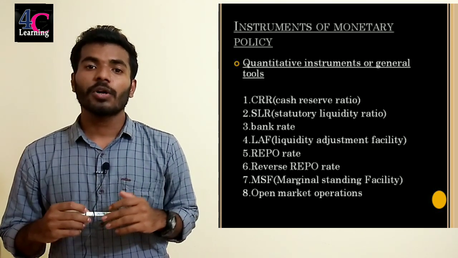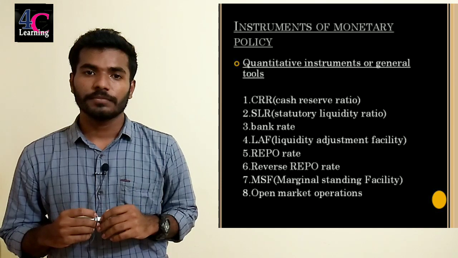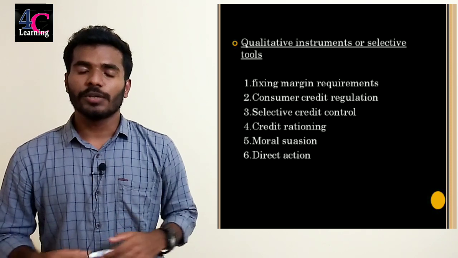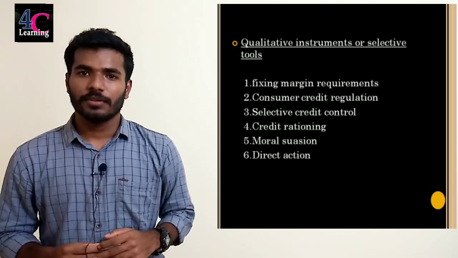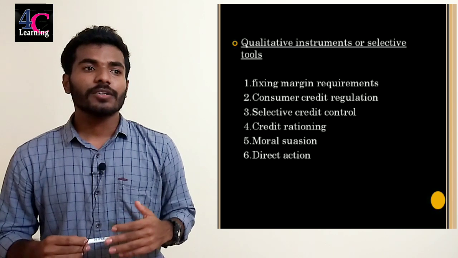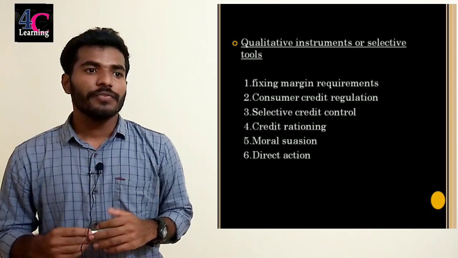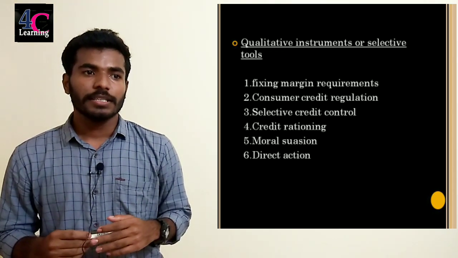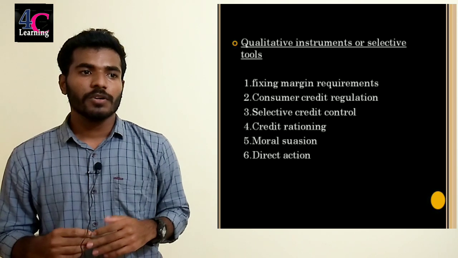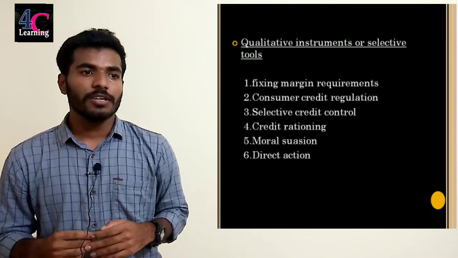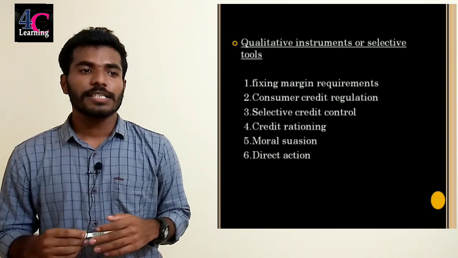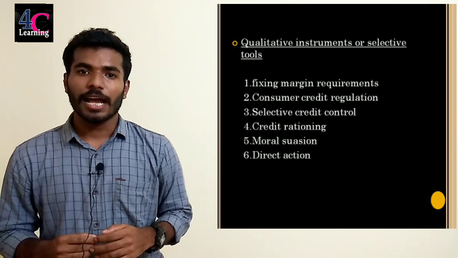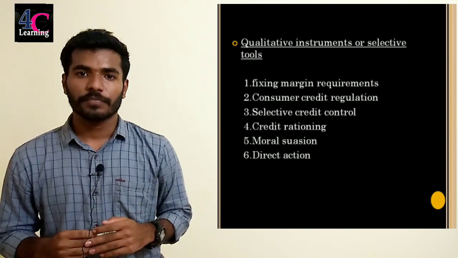Let's discuss some qualitative measures of monetary policy. Qualitative instruments are also called selective tools. These are not very important, but you need to know which are the qualitative instruments. First one, fixing marginal requirements. Second one, consumer credit regulations. Third one, selective credit control. Fourth one, credit rationing. Fifth one, moral suasion. Sixth one, direct action. Here the quantitative instruments are most important and more questions are asked in this area.